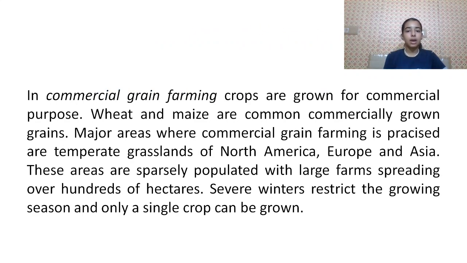In commercial grain farming, crops are grown for commercial purpose. Wheat and maize are common commercially grown grains. Major areas where commercial grain farming is practiced are temperate grasslands of North America, Europe, and Asia. These areas are sparsely populated with large farms spreading over hundreds of hectares. Severe winters restrict the growing season and only a single crop can be grown.